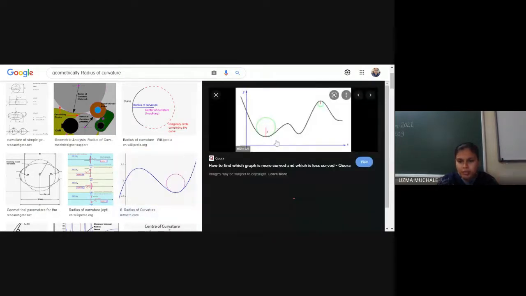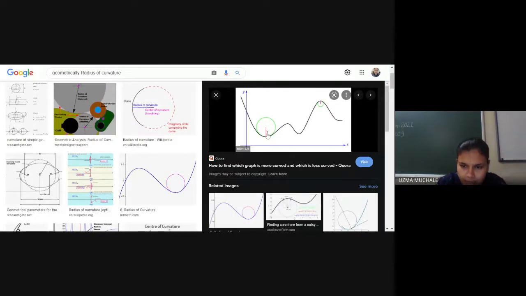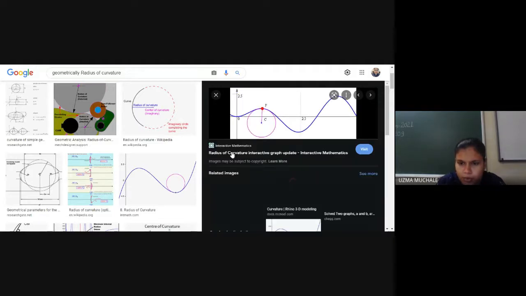Here also you can see at every point you have to find one circle, and this red mark is nothing but your radius. If I am able to find the animation, I will show you that.